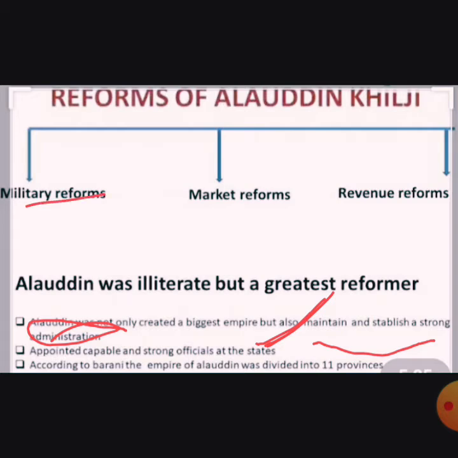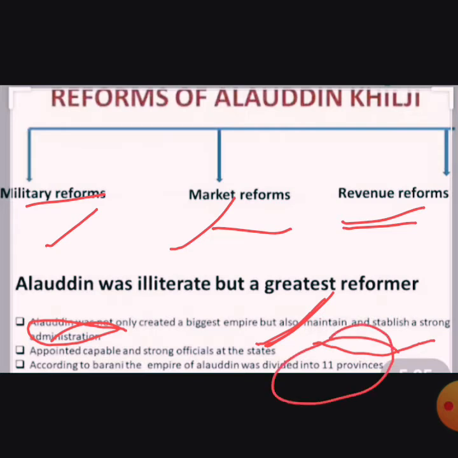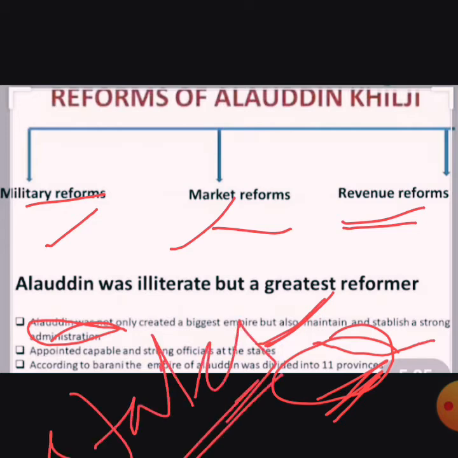For the military, for market reform, and for collection of revenue, he appointed different persons. According to Barani, the empire of Alauddin was divided into 12 provinces. Provinces means states. In present time we speak of states; earlier they used to speak of provinces. So they have 13 provinces under them.